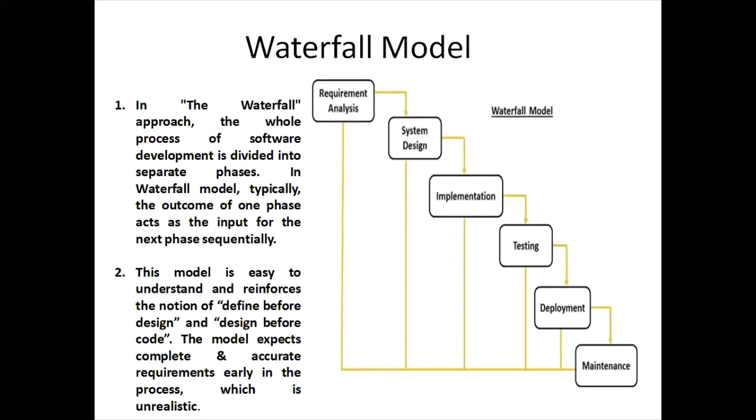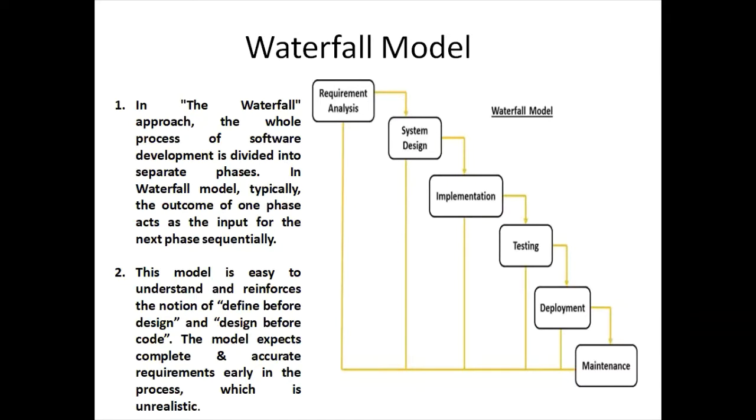Now, talking about the SDLC model, first we used the build and fix model. In the build and fix model, there was no standard of what all steps were to be followed. So, in order to overcome the difficulties that were faced in the build and fix model, we moved on to the waterfall model. This is also known as the linear sequential model, or the classical model. So this was the very first model that gave a streamlined or standard structure to how the software is to be developed.